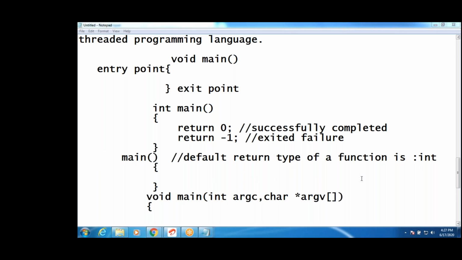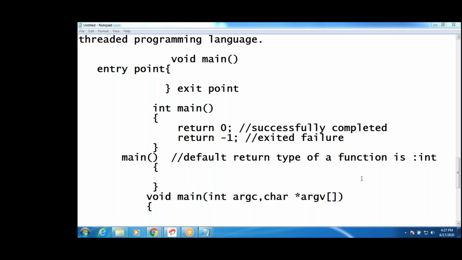Sir, why do we use exit 1 instead of return 0? That is not exactly exit 1, right? It is exit of 0. In real programs we use two statuses, exit 0 and exit minus 1. Exit 0 means the program is completed.